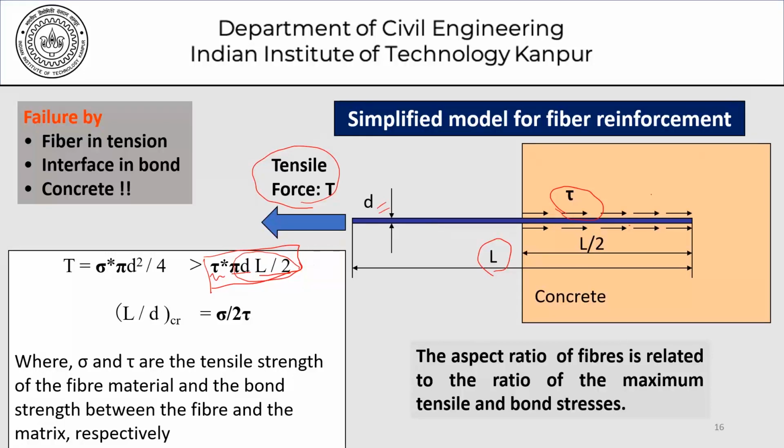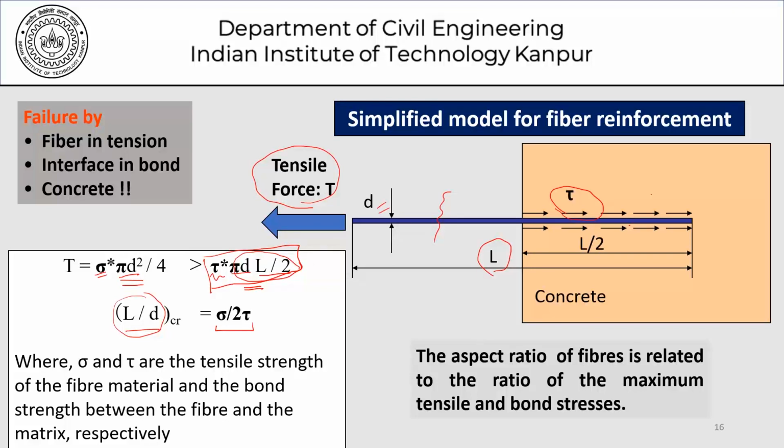If this was very large, then the failure of fiber could occur by the breaking of the fiber, which is governed by the tensile strength of the fiber multiplied by pi d square by 4, which is the area of cross section. So basically, if these two were equal, then we will have an equal probability of the fiber failing in tension or by bond. That's kind of a thumb rule, a simple back of the envelope rule, which says that L by D, that is the length to diameter ratio of the fiber, is what is called the aspect ratio.